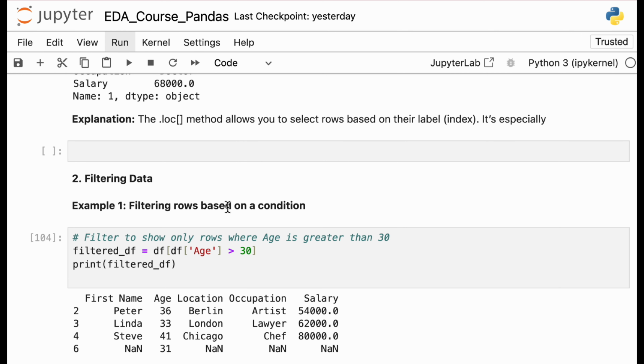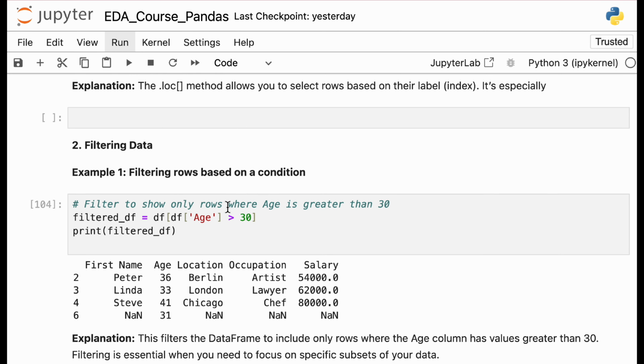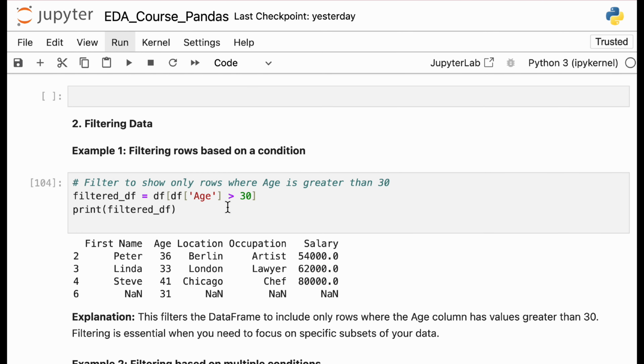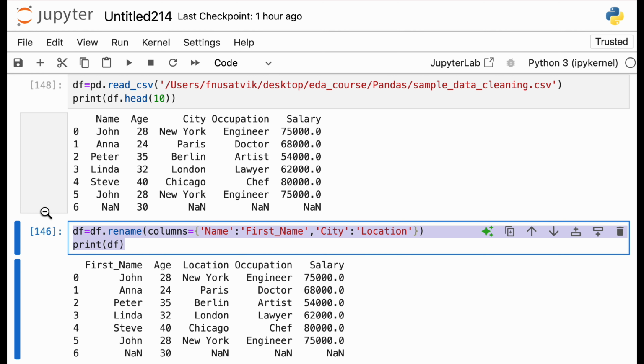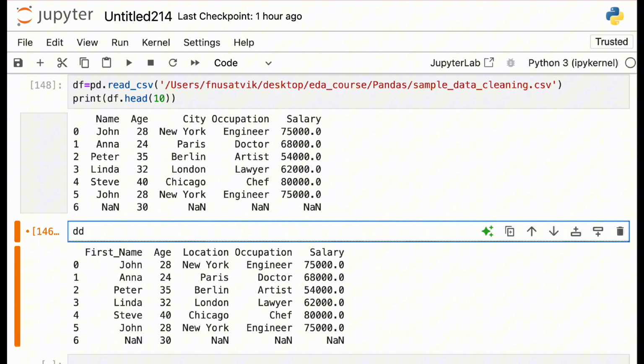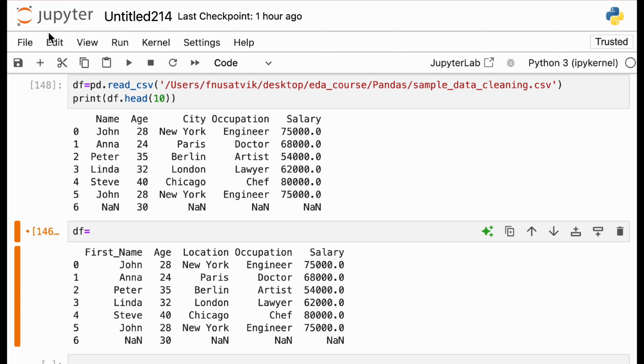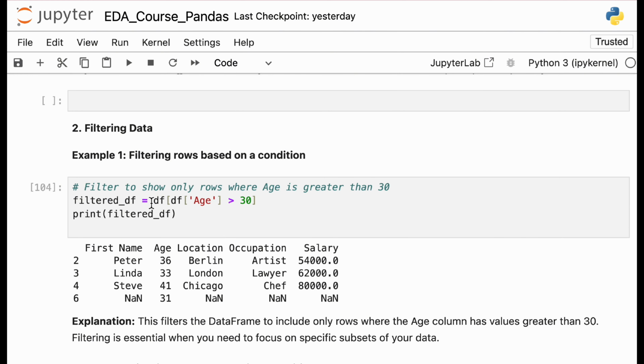Now comes the part that is filtering data. How do you filter rows based on a condition? Let's say I want to filter things where my age is greater than 30. Let me read this data again. I'll create a data frame object. My objective is to filter those rows where age is greater than 30.